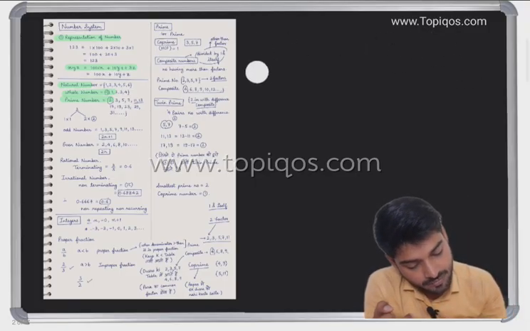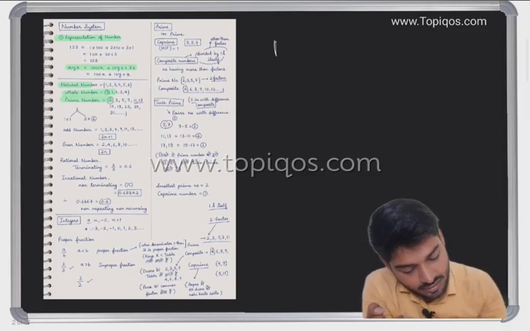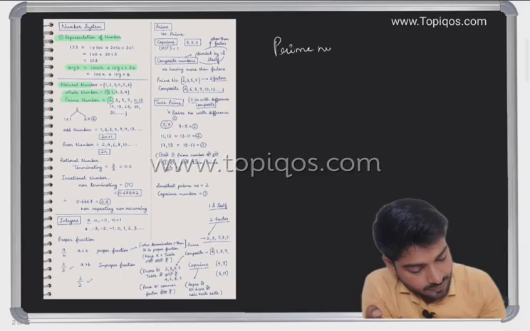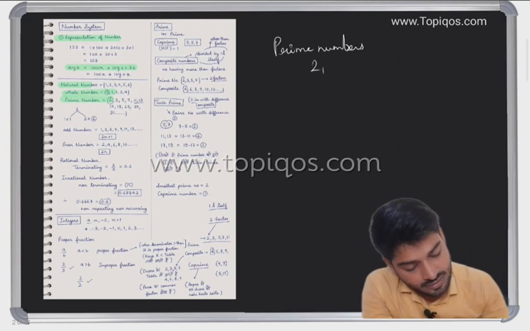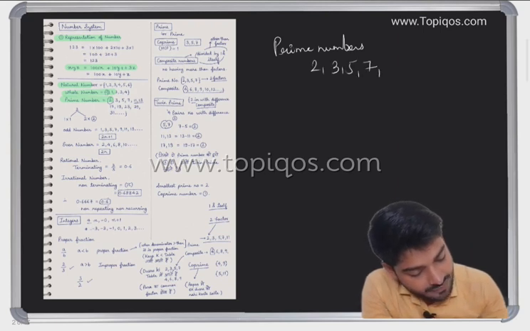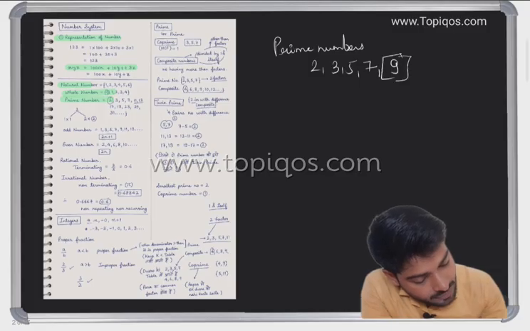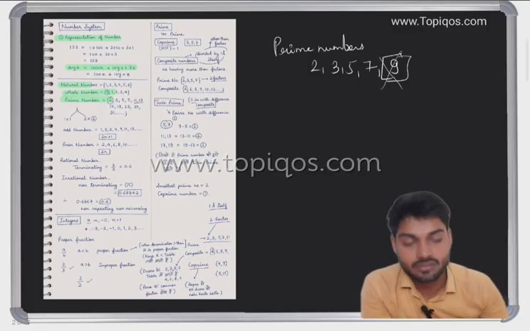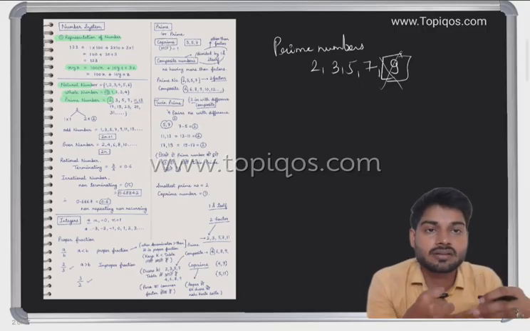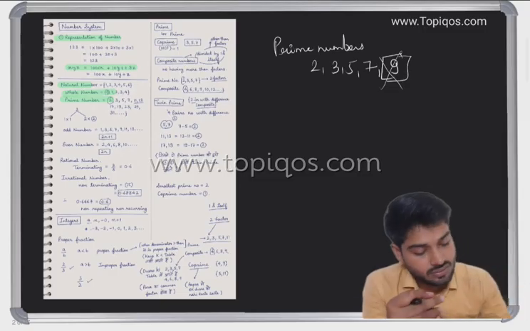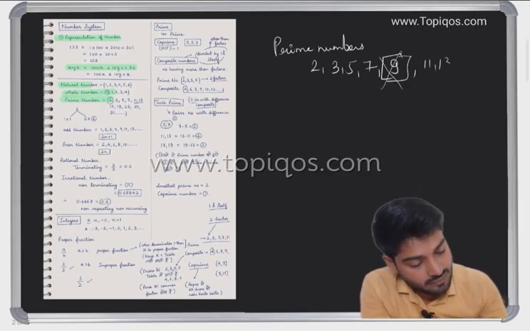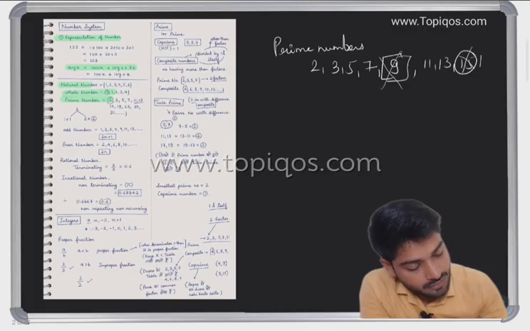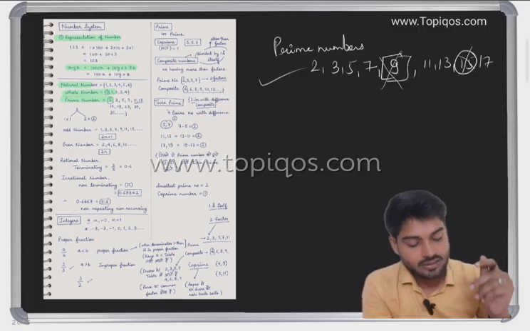So what is a prime number? A prime number is anything which is divisible only by itself and one. So we can say 2, 3, 5, 7. Can 9 be there? No, because 9 comes in the one table, three table, and nine table. So 9 is coming in three tables, so it would not be considered. Then we have 11, 13, 15 no, 15 cannot, 17, and so on. So prime numbers, we are okay.